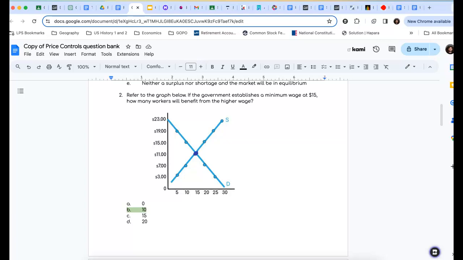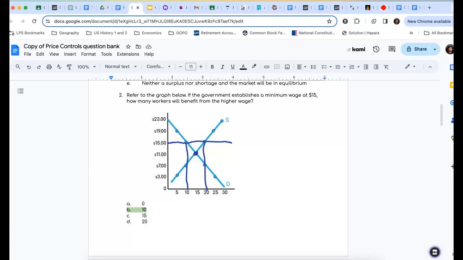The government comes in and says that price is too low. We need a minimum wage set at $15 an hour. So we have our minimum wage, which is our price floor. Remember, the floor is always above the equilibrium. Well, again, just like in the last example, what do we get? We get a shortage. In this case, we get a surplus, I should say, sorry, a surplus of 10 workers, which means that 10 people are not going to be able to find jobs, because employers are only at $15 an hour demanding 10 workers.